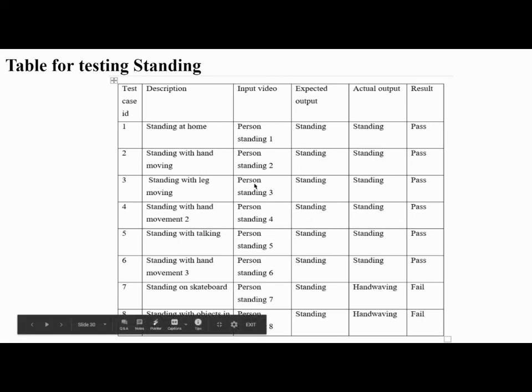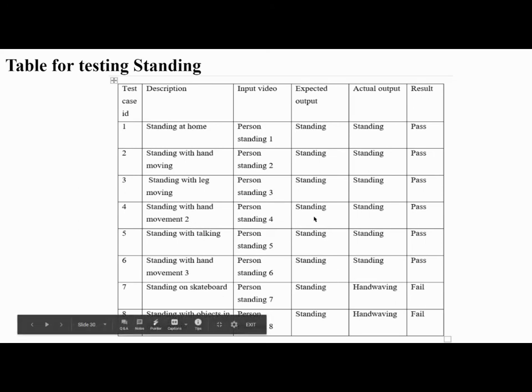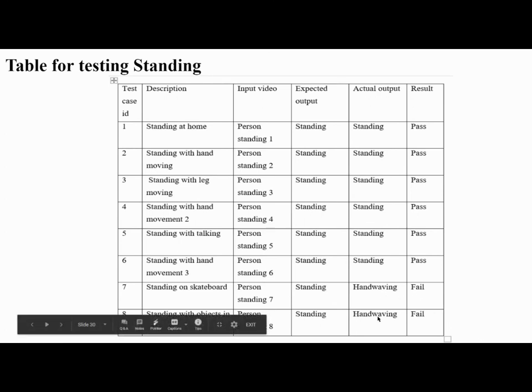Standing. Standing at home was passed. The actual output was standing. Expected output was also standing. Person 1, person 2, 3, 4, 5, 6, all the test cases were passed, like standing with leg moving, standing with hand moving, and standing with hand movement 2 were also passed. The failed test cases were standing on a skateboard and standing with an object in the background. It was showing as hand waving. So it's a standing.